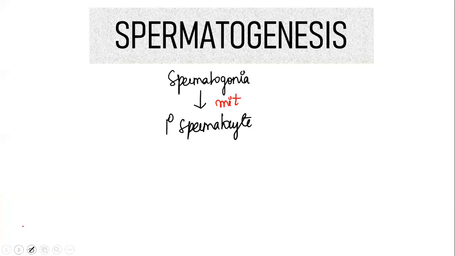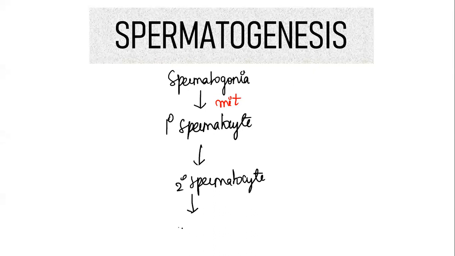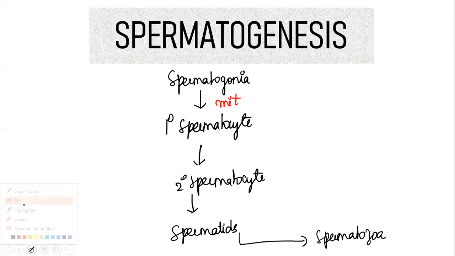This primary spermatocyte will undergo meiotic division to form secondary spermatocyte. This secondary spermatocyte in turn will undergo another meiotic division to form spermatids. Spermatids, initially, are not the matured sperm. So these spermatids will undergo certain changes to form the spermatozoa.